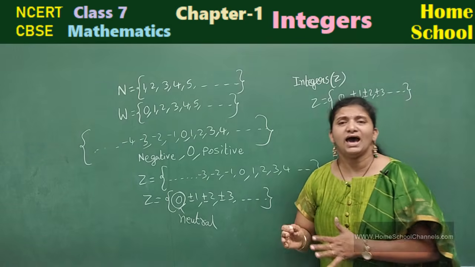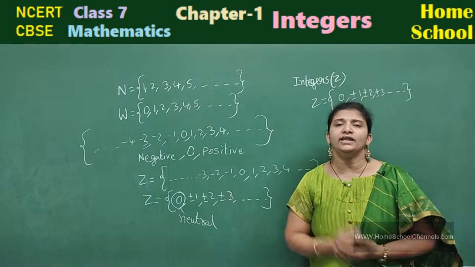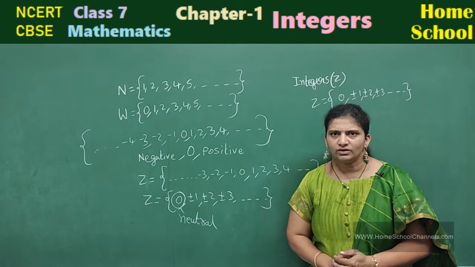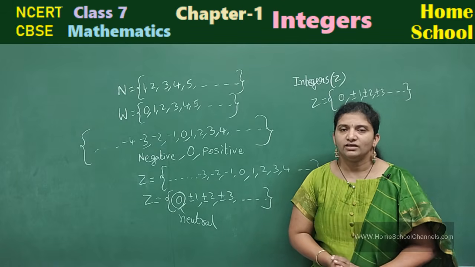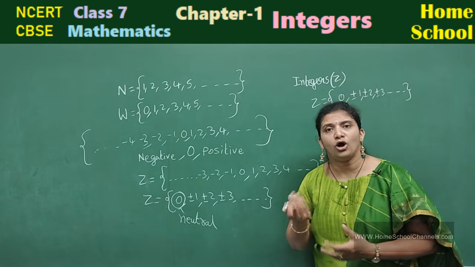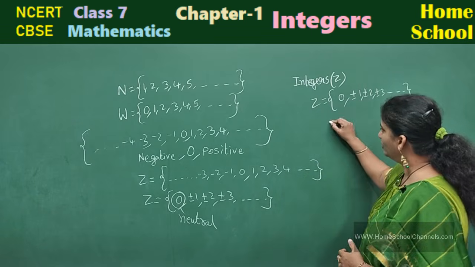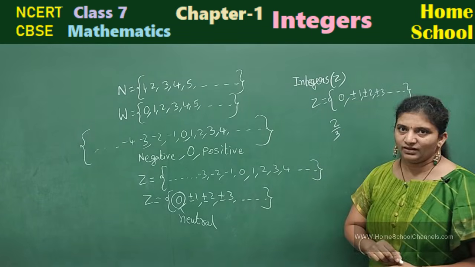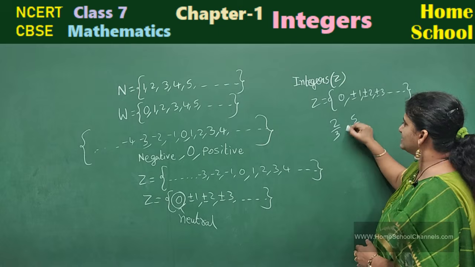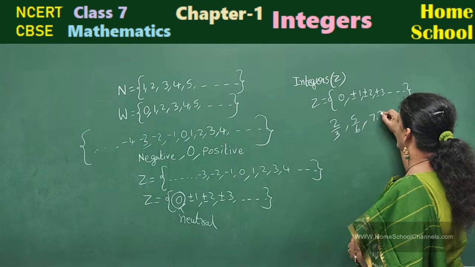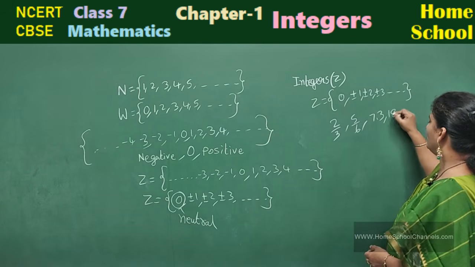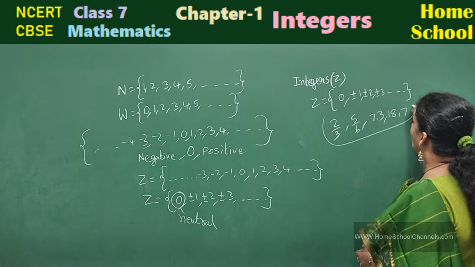Then what are the numbers which are not integers? These are all integers we are saying. Then what are the numbers which are not integers? Look here: 2 by 3, 5 by 6, 7.3 and 18.7. What are all these?